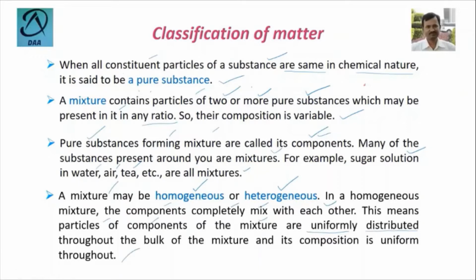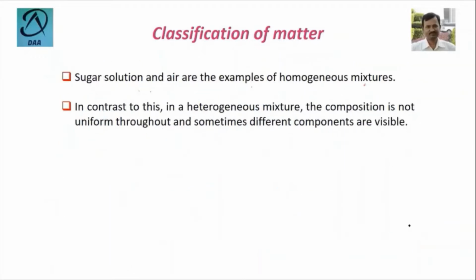So in a homogeneous mixture, the components are completely mixed with each other. This means that particles of components of a mixture are uniformly distributed. These two words we have to write: throughout the bulk of the mixture, and its composition is uniform throughout. That word uniform is also very important. Example, as I already told, the sugar solution and air are examples of a homogeneous mixture.